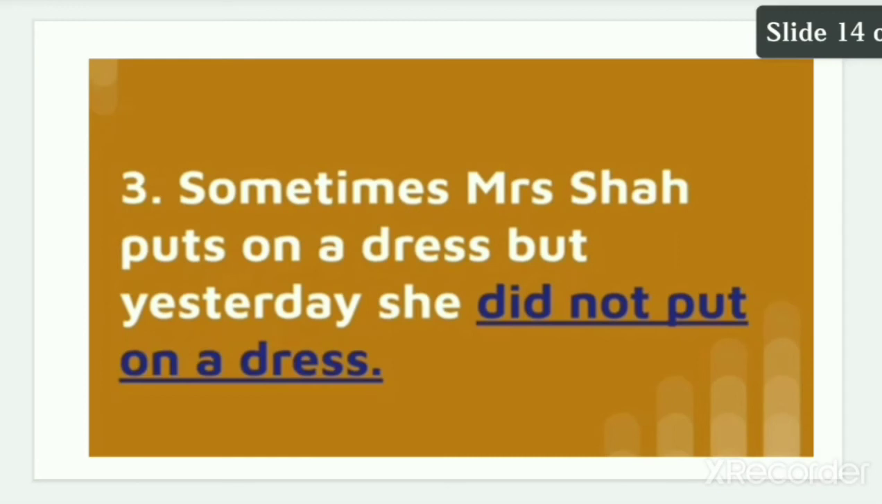Now moving to the next, we have number 3. Sometimes Mrs. Sa puts on a dress, but yesterday she did not put on a dress. Puts will be replaced with put, for a singular noun.